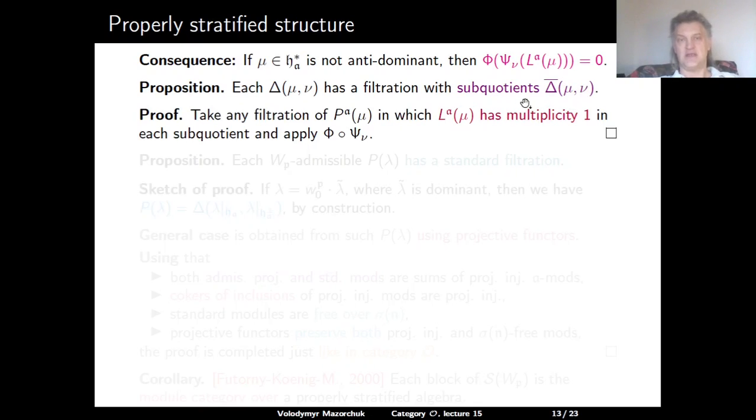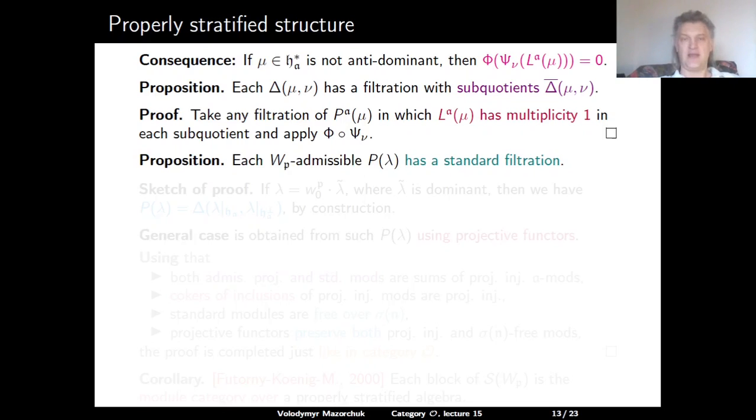To see this, we can take any filtration of the projective-injective module such that each subquotient of this filtration has L_A(mu) with multiplicity exactly 1. And now applying to this filtration the exact functor given first by the parabolic induction psi_nu and then by the quotient phi, we get the claim of the proposition.